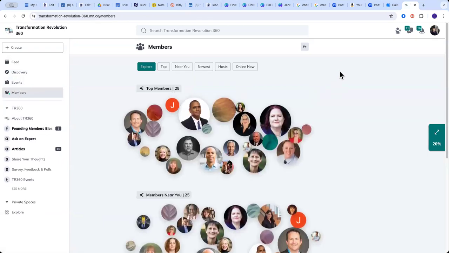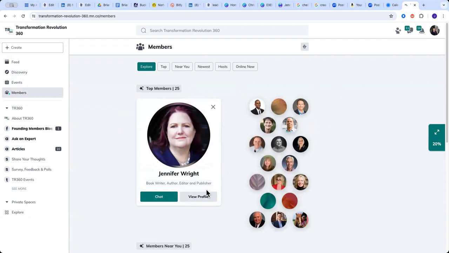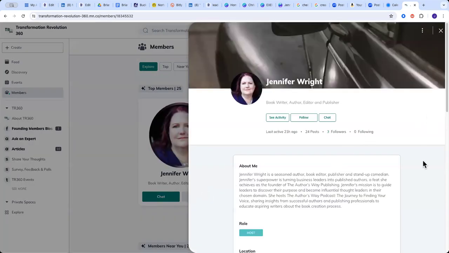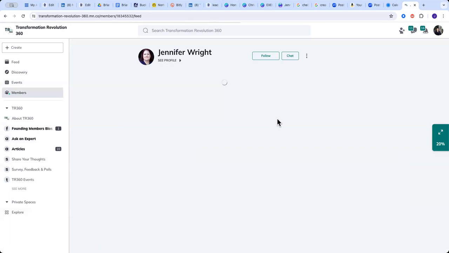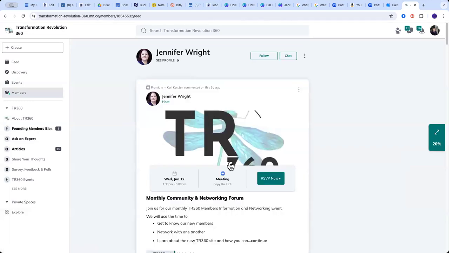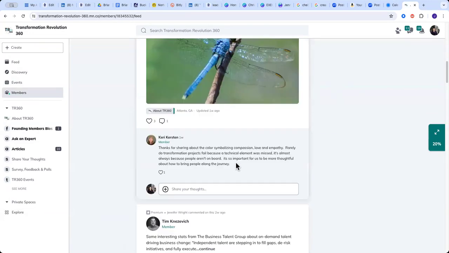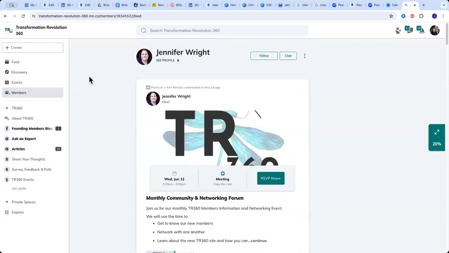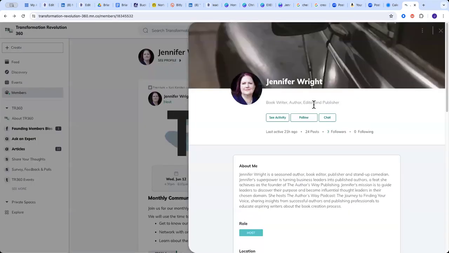So you have access to view the members that are out there. You can click on any member, you can view their profile. I highly encourage you to update your own profile, and I'll show you how to do that in just a minute. You can see what activity they have. So I have a number of articles that I've posted out here. You can see all of that information.